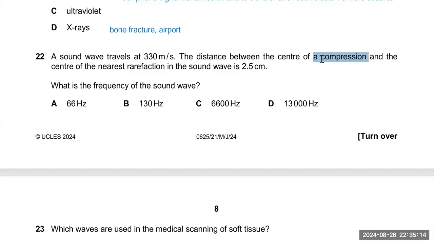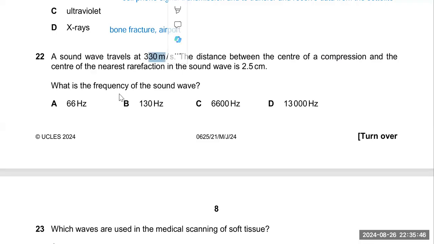But in that case, it has given the data of one compression and the nearest rarefaction. It means this distance is the half wavelength. You have to multiply 2.5 centimeter by 2 so that we can get the distance between two consecutive compressions. This is the key point of that MCQ.